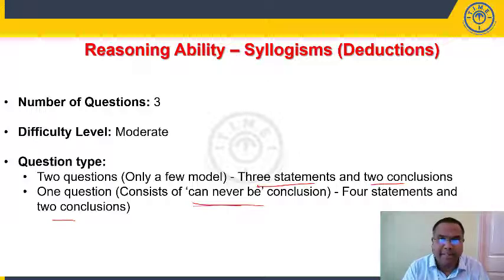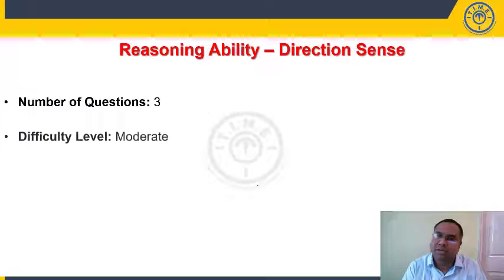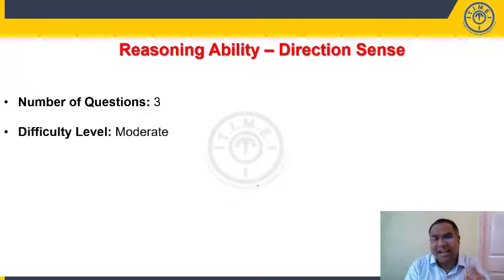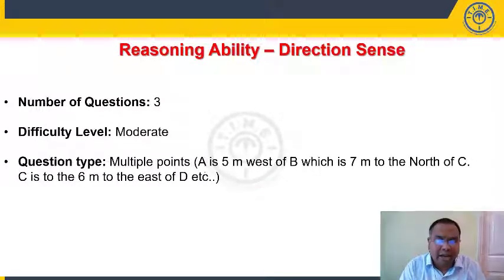Then direction sense, you have three questions. We can classify this as moderate level of difficulty. If you look at the question types, multiple points were given. It is something like this: A is 5 meters to the east of B, which means B is 7 meters to the north of C. Then C is 6 meters to the east of D. Like that, we have multiple points. Plotting is needed, so it demands a little more time to solve, but it is also a standard question type which appeared in the last few years in your bank exams, IBPS and SBI exam, students.